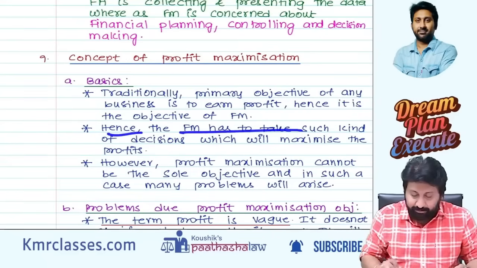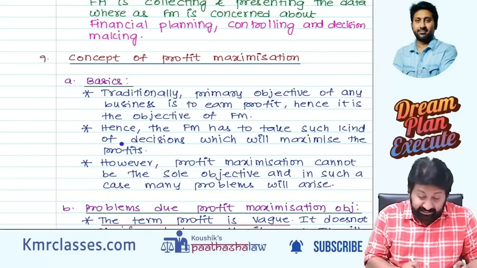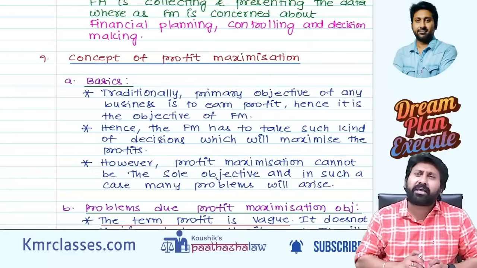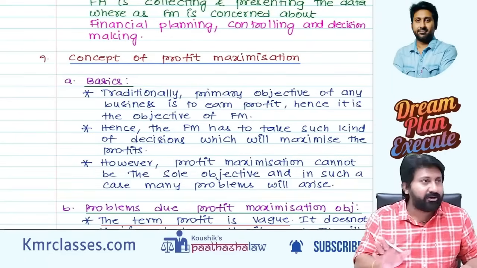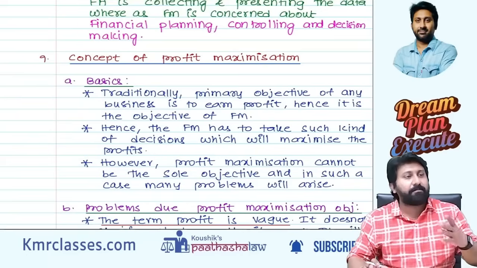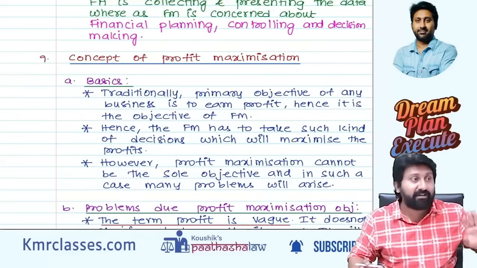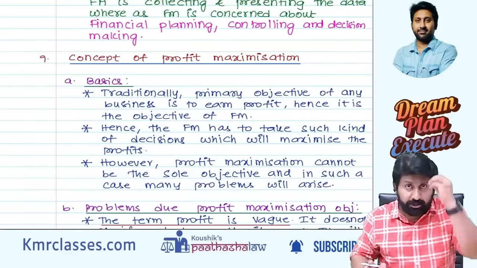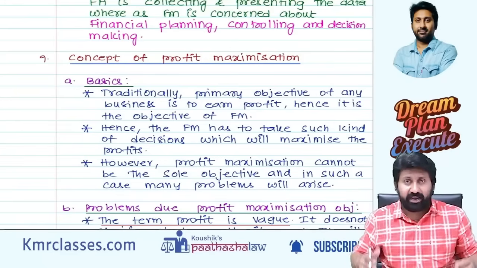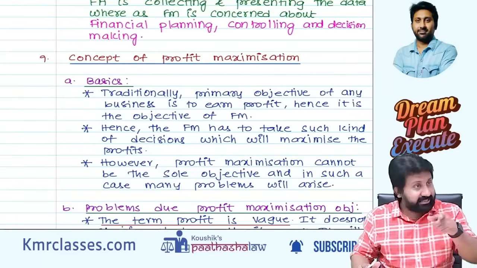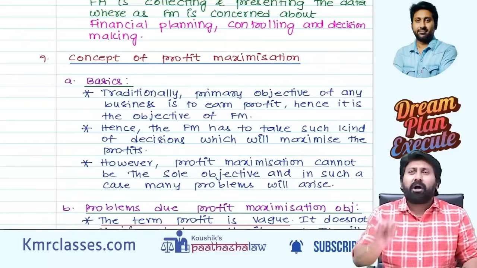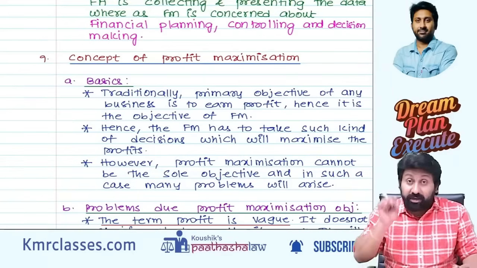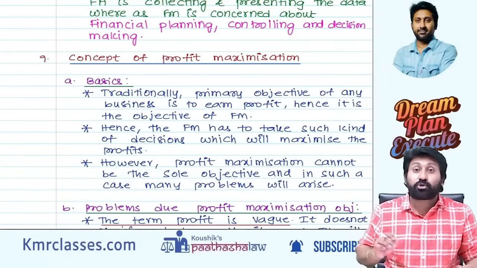Hence financial management has to take decisions which will maximize the profit. So how to maximize profit? More sales, that's all. Credit or cash they don't see. Give everything on credit, people will buy, profits will maximize, but cash recovery will be very less. The company is in a liquidity trouble, but they don't want that. Profits have to maximize. Don't put depreciation in the P&L account, that's all. Profits will gain. But showing depreciation is right, because tax saving will come. So when profit maximization is the motive, financial frauds also will happen. Accounting frauds will happen because their intention was to show more profits.